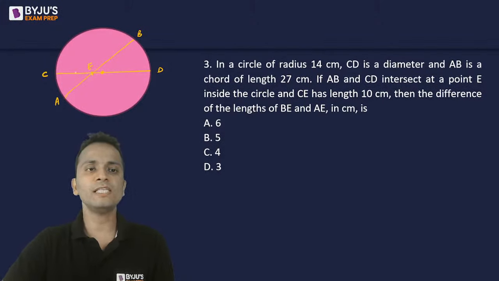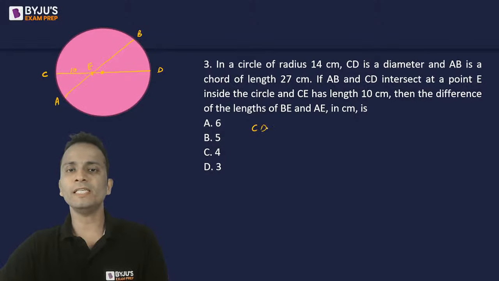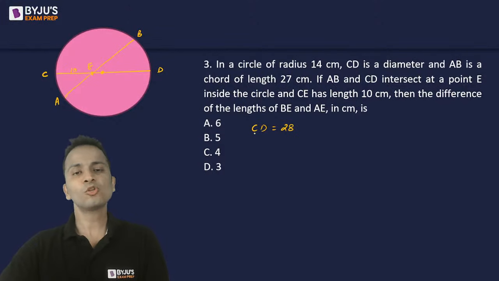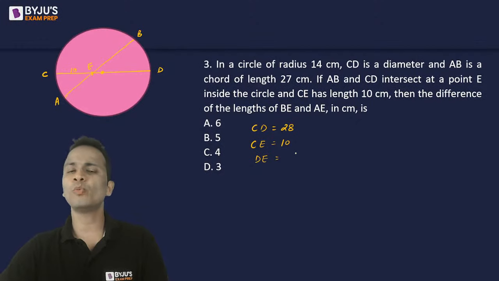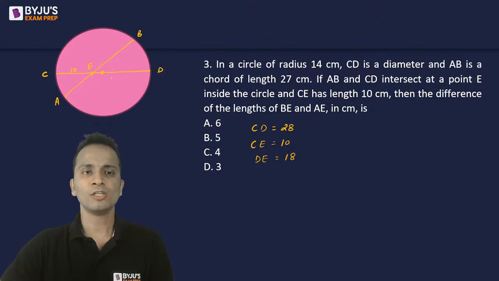So length of CE is 10. Now, from the figure, CD can be written as 14 multiplied by 2, that is 28. So if CD is 28 and CE is given as 10, DE will be equal to 28 minus 10, that is 18.